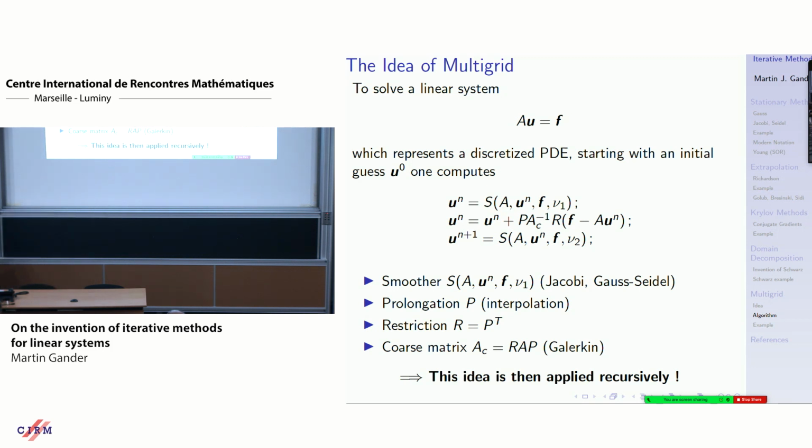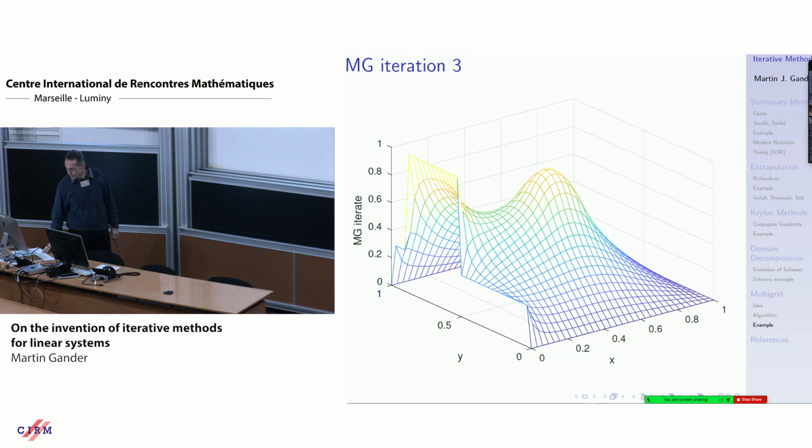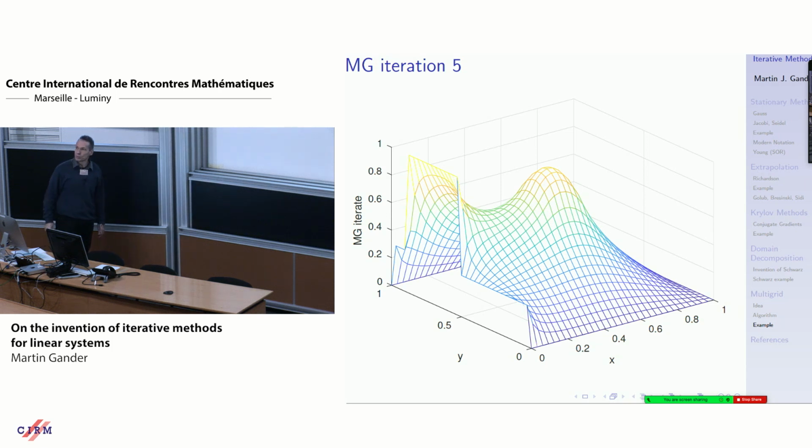So how does this work on top of the last mountain? This is the first multigrid iteration on that scheme. Just classical Jacobi, damping 2/3. Second iteration, third, fourth, fifth iteration. You see, these are methods that are really made for these PDEs. They're very, very fast. These are the best methods we have.